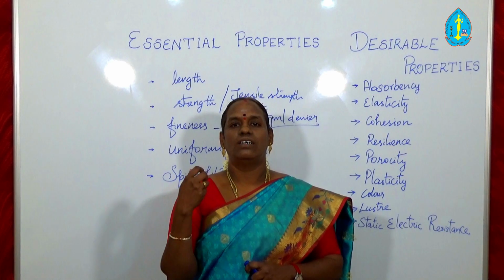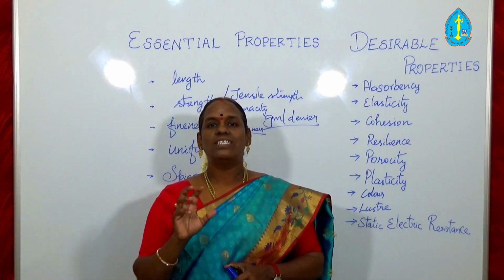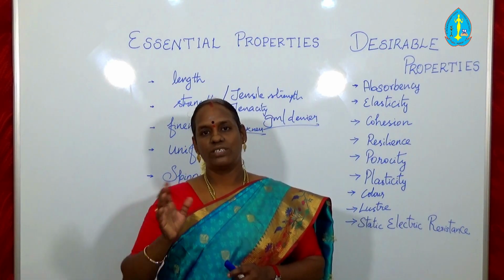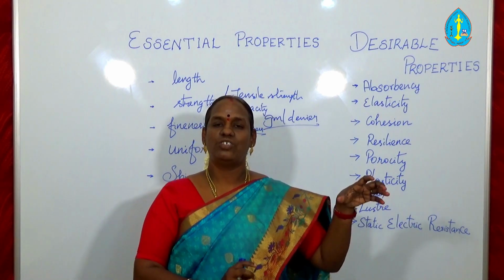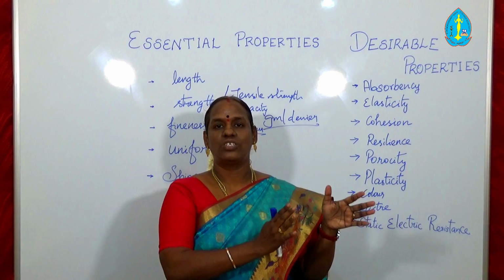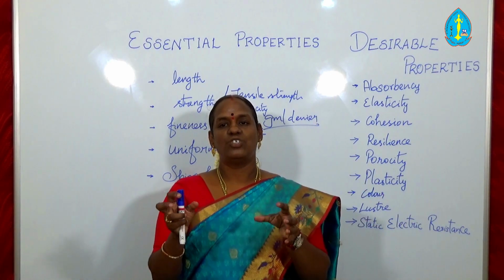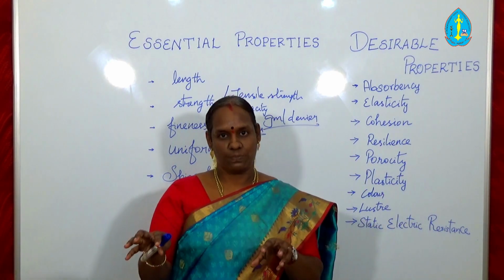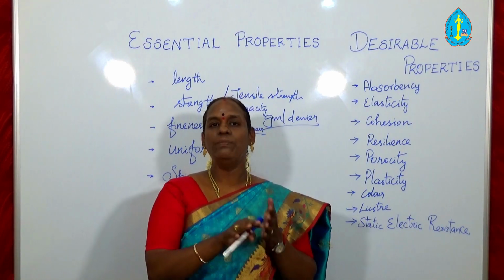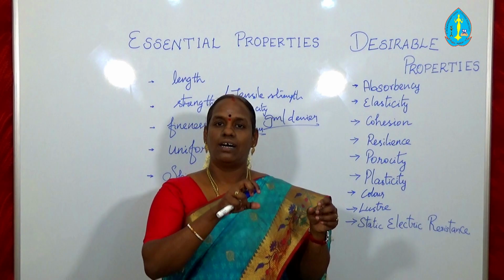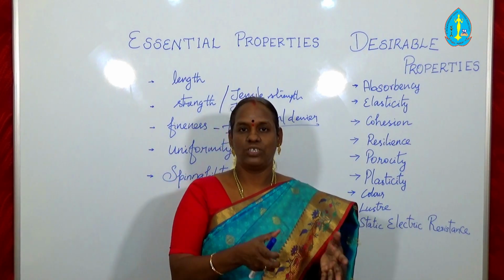So if we discuss in detail, the physical structure of all fiber molecules contains amorphous region and crystalline region. In the crystalline region, the molecules are arranged tightly. In the amorphous region, the molecules are arranged with some spaces. So the amount of amorphous region present in the fiber gives the absorbency property to the fiber.